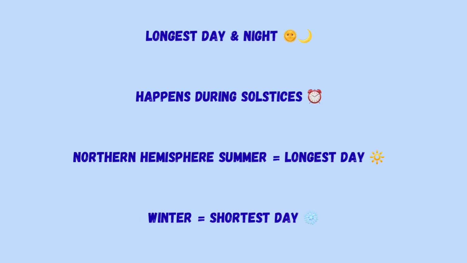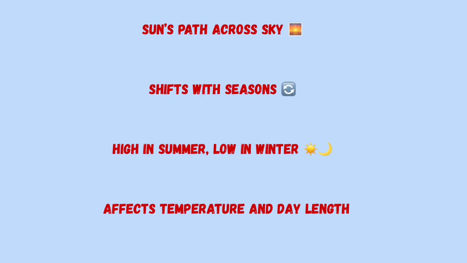Alright. So now the longest day and longest night. The longest day happens during the summer solstice, and the longest night happens during the winter solstice. So northern hemisphere longest day is around 21 June and longest night around 21 December. And in southern hemisphere, longest day around 21 December and longest night around 21 June. And in polar regions, there can be 24 hours of daylight, midnight sun, or 24 hours of darkness, polar night.